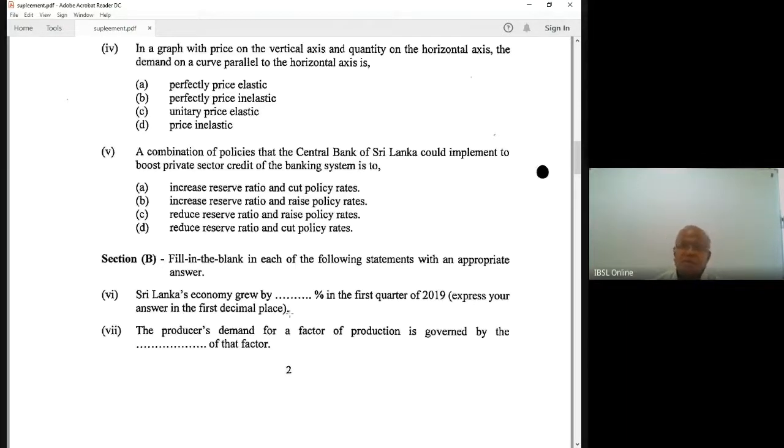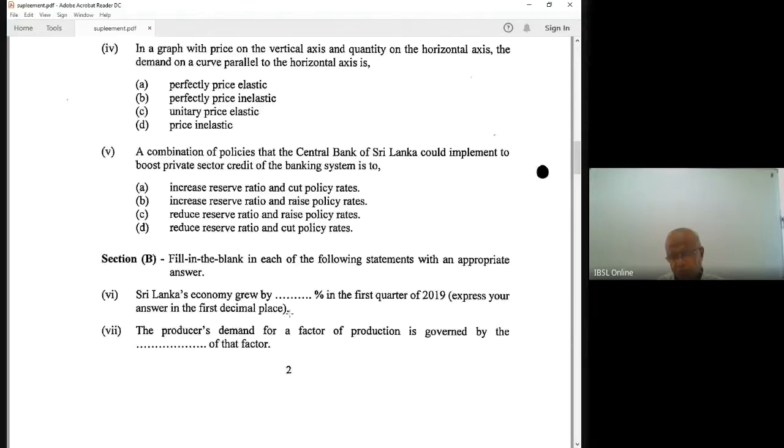The producer's demand for a factor of production is governed by the what? Demand for labor, demand for capital. Demand depends on the productivity of that factor, marginal product of labor. In the free enterprise economic system, companies hire workers and increase their workforce as long as the productivity is higher than the wage rate.